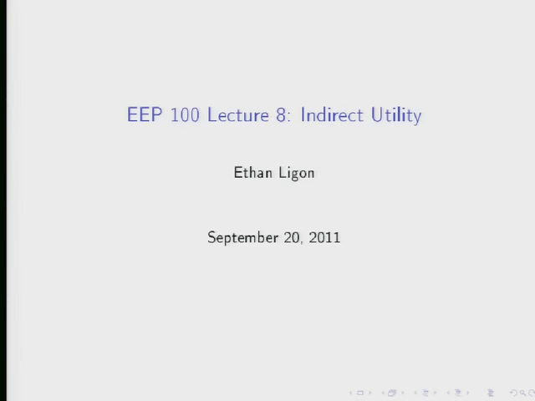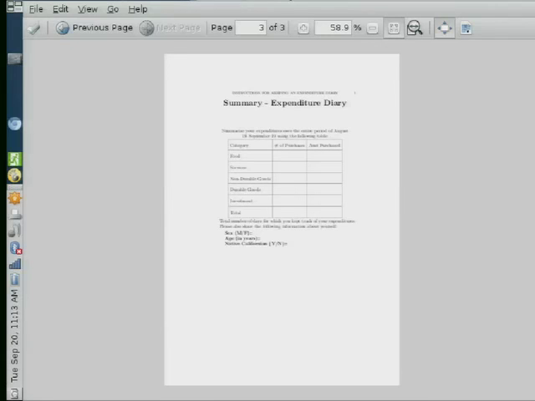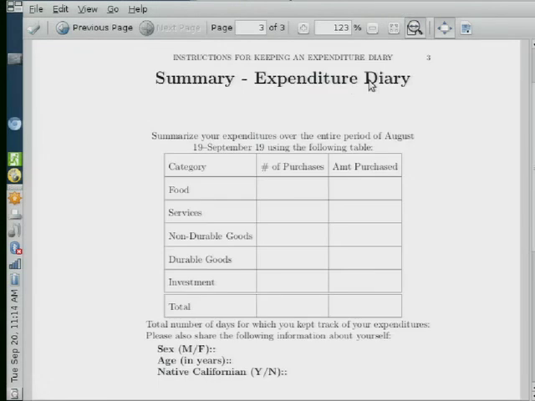At the end of class, what I'll have you do is to bring your diaries up here, or at least your summaries of your diary, up in front here. I will have a piece of paper where you can write your name indicating that you've turned it in, and then turn it in. Remember, your name should not be on the diary, but there is some other information that should be. Let's see, can you all see that? What you turn in doesn't have to be in this format, but it's fine if it does. If it's not in this format, I'd still like to see this information on it.